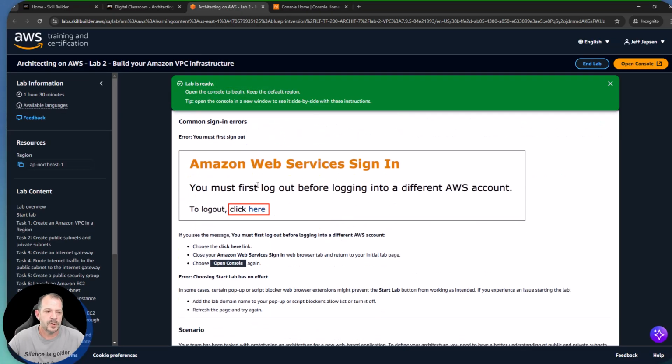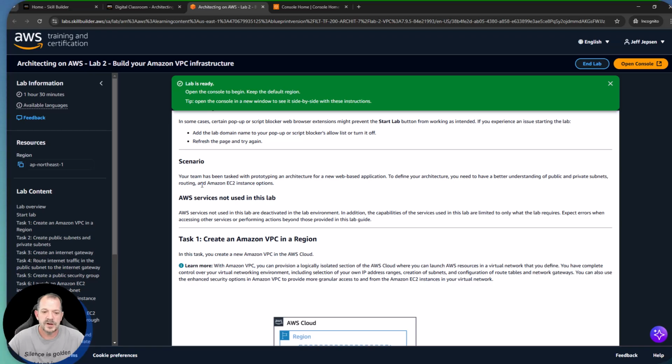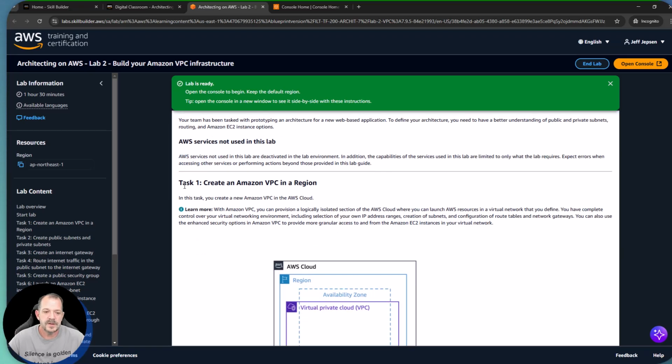So at this point, it's very similar to what we did in CloudQuest. We're going to go through our instructions here, take a look at the scenario, and then it's going to tell us, all right, task number 1, we're going to create a VPC in our region. Now, like I said, I'm not going to run through this in its entirety, but I am going to point out a couple of new things that are available to us.